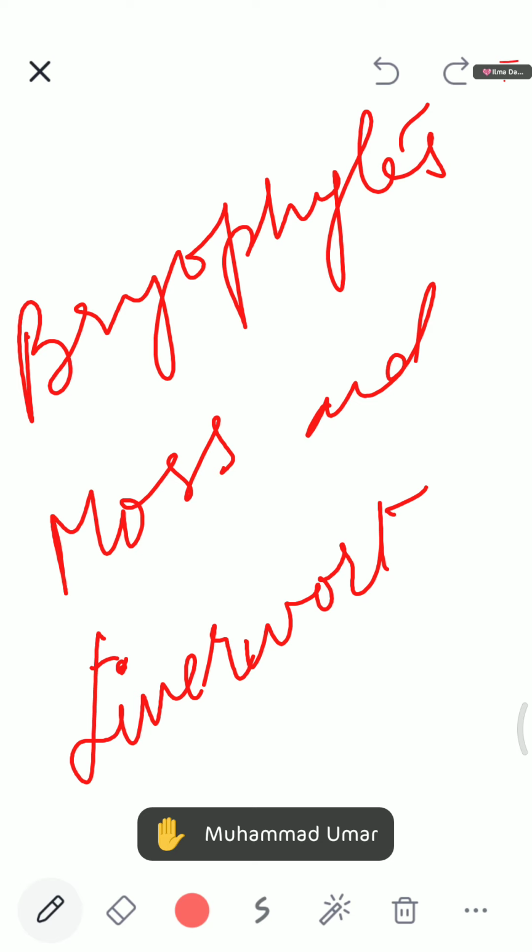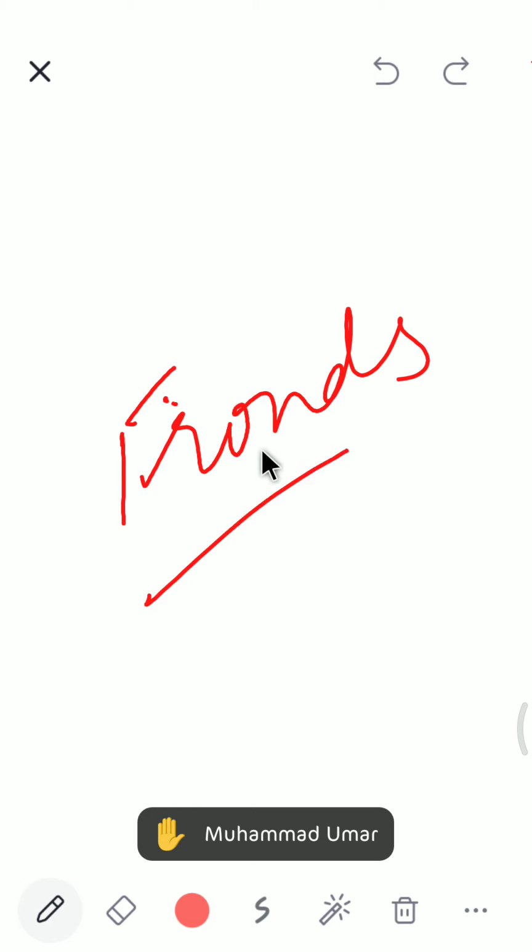This is transported through a special type of tissue known as conducting tissue or vascular tissue. And the leaves of the ferns are known as fronds. These are the leaves.